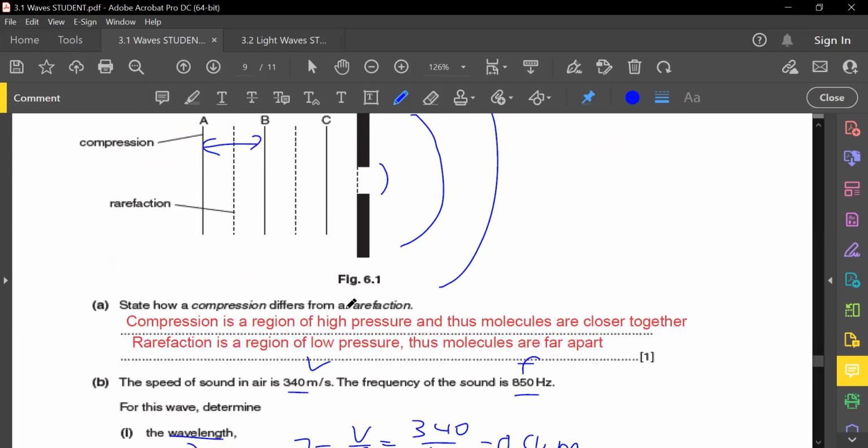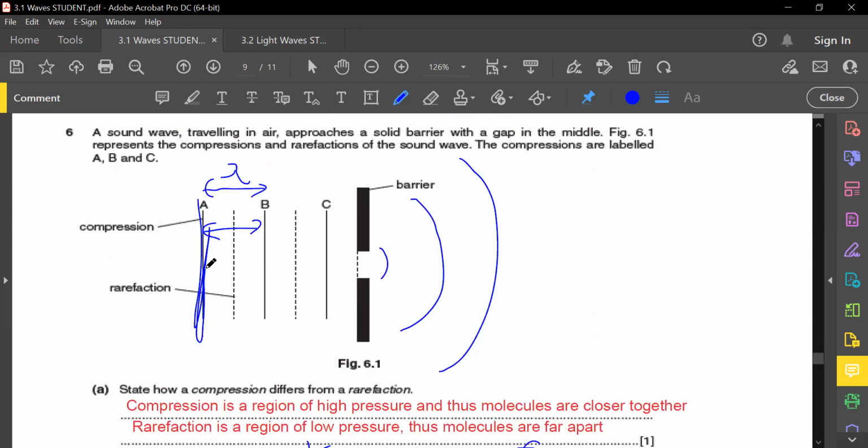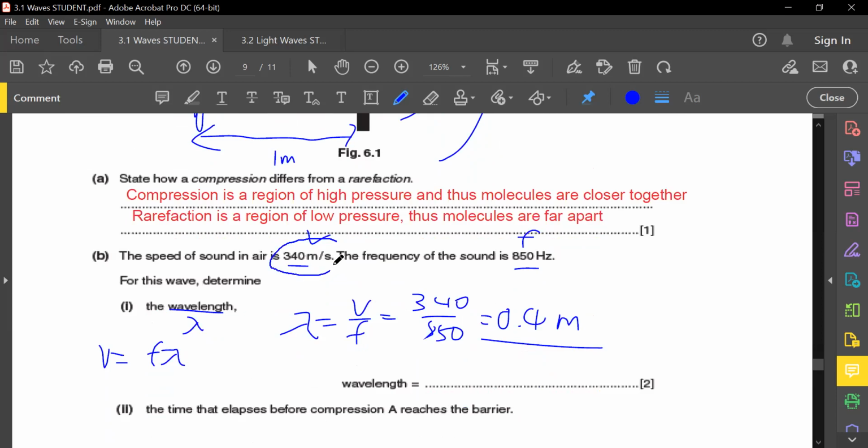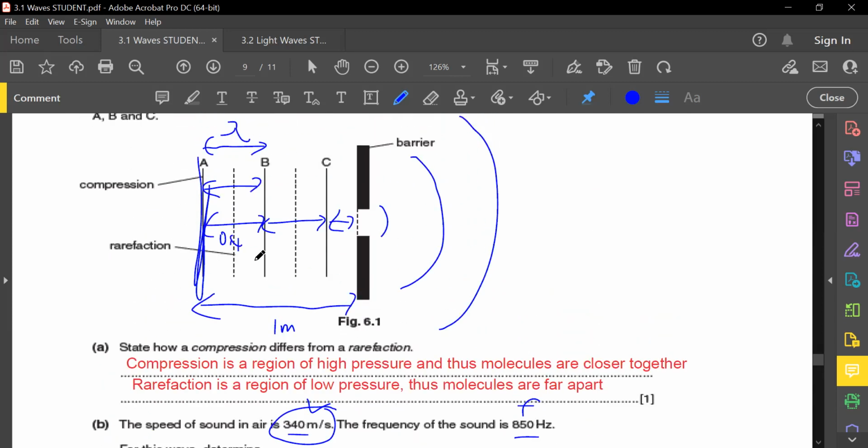the barrier here. So compression A is this. We found out that each wavelength is 0.4 meters. So if 0.4 here, then there's another 0.4 here, then there's obviously a 0.2 here. Meaning to say the total distance here is how much? 0.4 plus 0.4 plus 0.2, 1 meter apart. If it's 1 meter apart and the speed is 340 meters per second, how do we find how long it takes before it reaches here? What's the formula that we use?